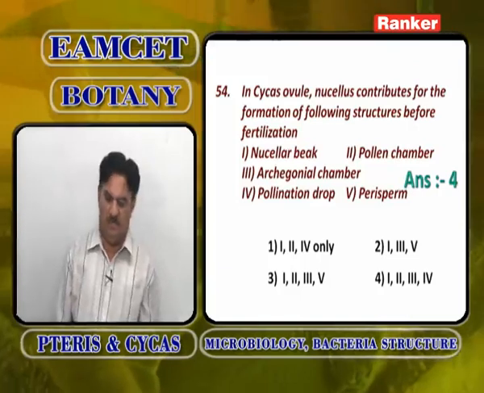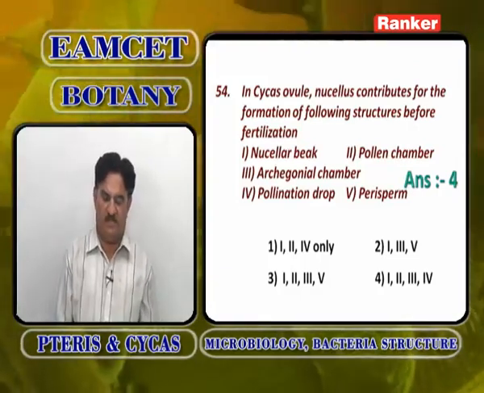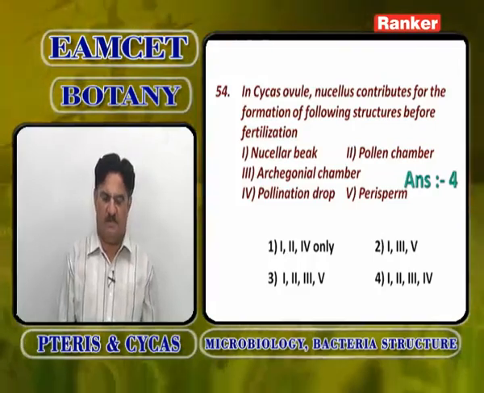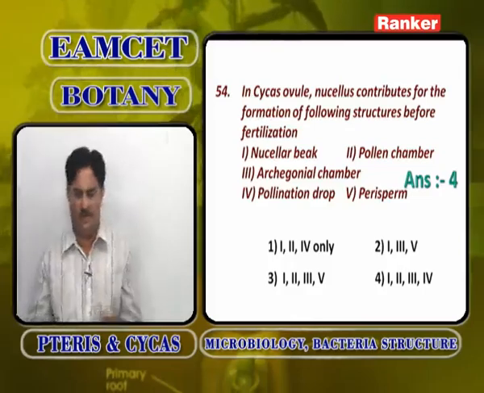In a cycas ovule, nucellus contributes for the formation of the following structures before fertilization. Perisperm will not come before fertilization; perisperm comes only after fertilization.